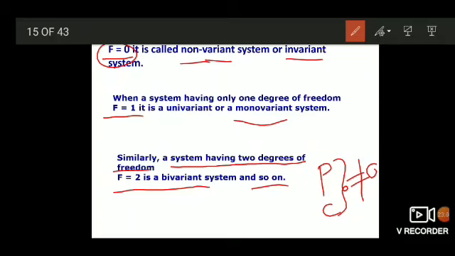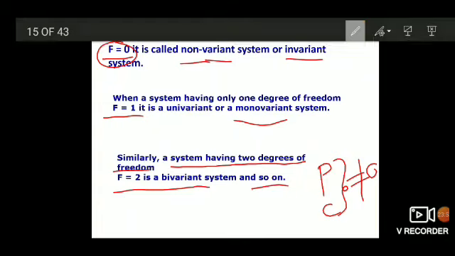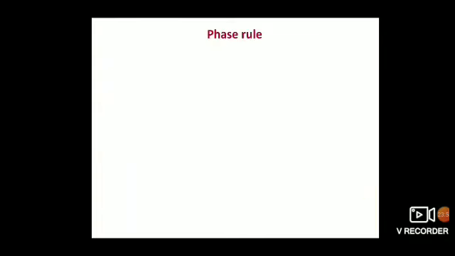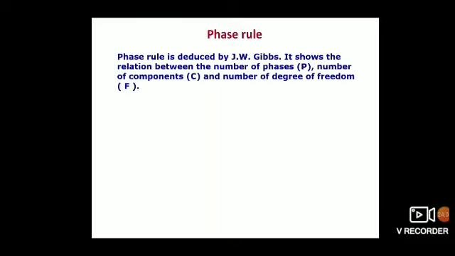That principle which gives the degrees of freedom was given by Willard Gibbs and is called the phase rule. Now, what is the definition of phase rule? Phase rule was deduced by J.W. Gibbs. It shows the relation between the number of phases P, number of components C, and the number of degrees of freedom F.